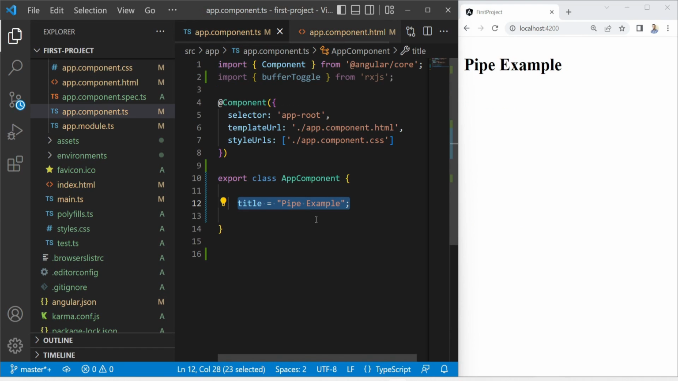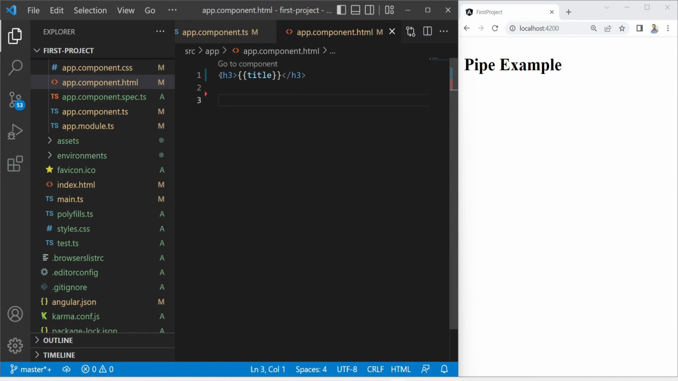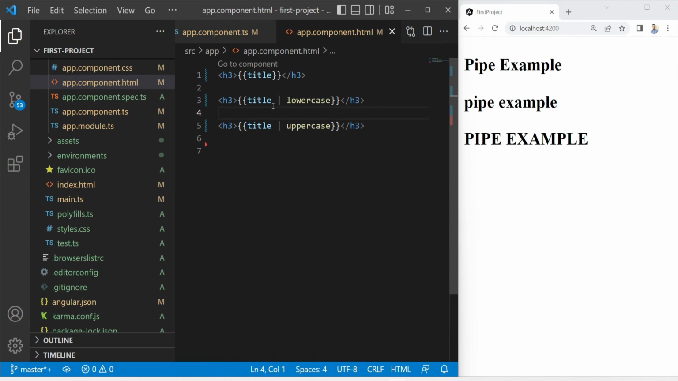See, this is the code of the component file. Here we have set a field title equal to 'pipe example'. Now if we see the HTML template file, we used string interpolation to bind data from the component to the HTML template file. So the first line is the normal one. Then to convert this line to lowercase characters, we will use a pipe like this, and the output you can see here in the browser. Similarly, we can use the uppercase pipe like this. So this is how the pipe accepts some input and then transforms it.